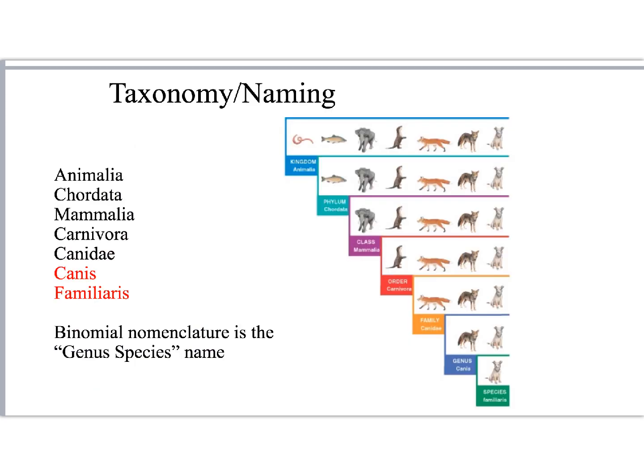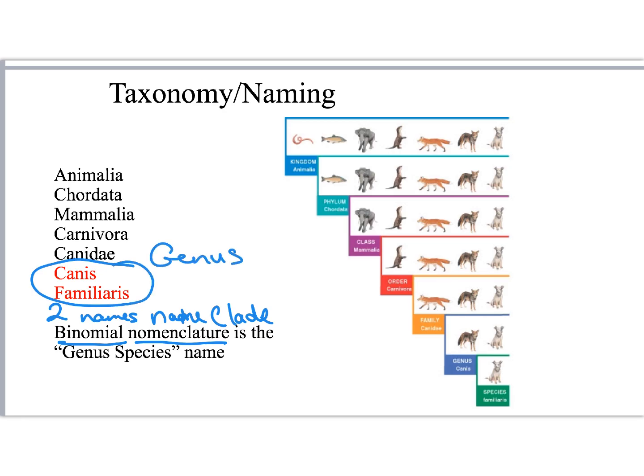So let's look at how it works in terms of naming. This is what we call the binomial nomenclature system. So bi meaning two, names, and then a name clade. So we're going to use two names, a genus and a species, to help us organize everybody into how inclusive or exclusive a category they belong.